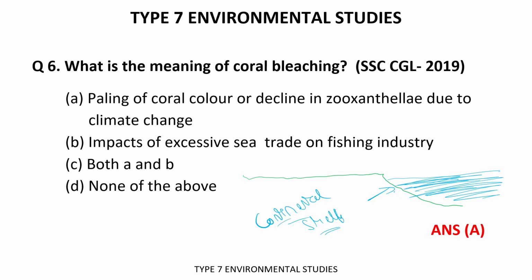Okay, this is gradually inclined, on this continental shelf, because sun rays could easily reach the land submerged, or you can say under the water. So due to this, there is watery plants growth.